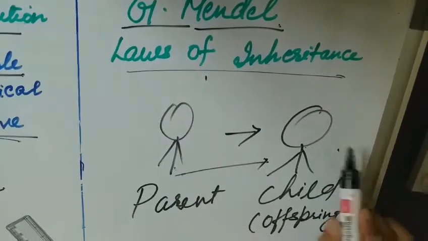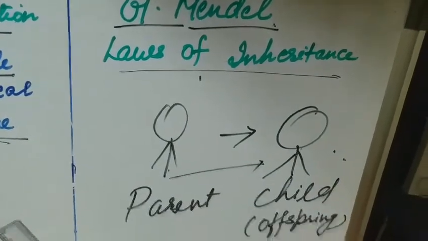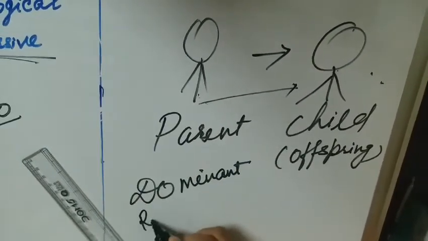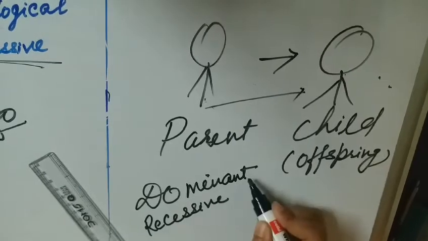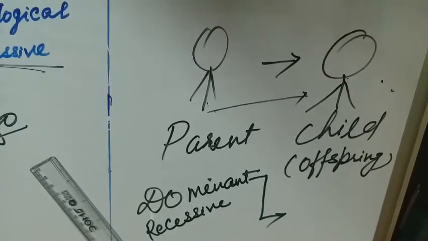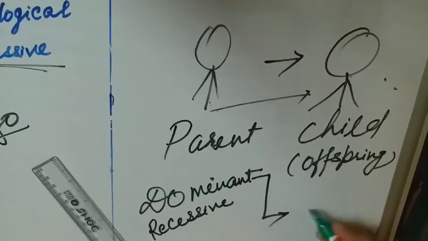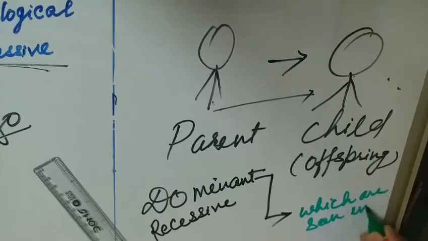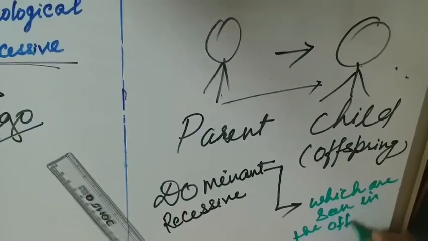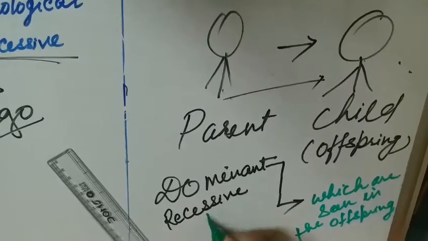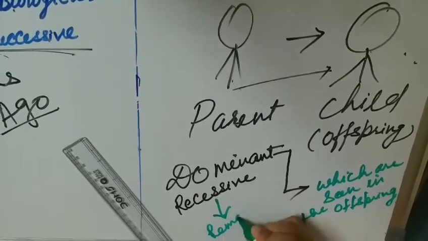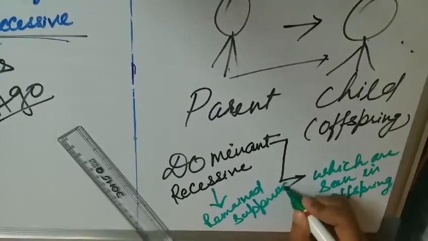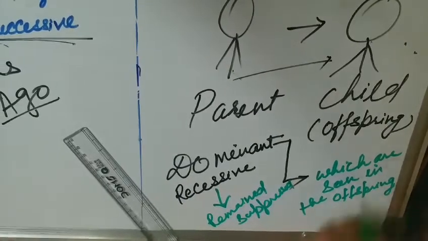But this passing over is under two things, that is dominant and recessive. Dominant characters are those characters which are seen in the offspring, and recessive characters remain suppressed. They do not come into appearance.